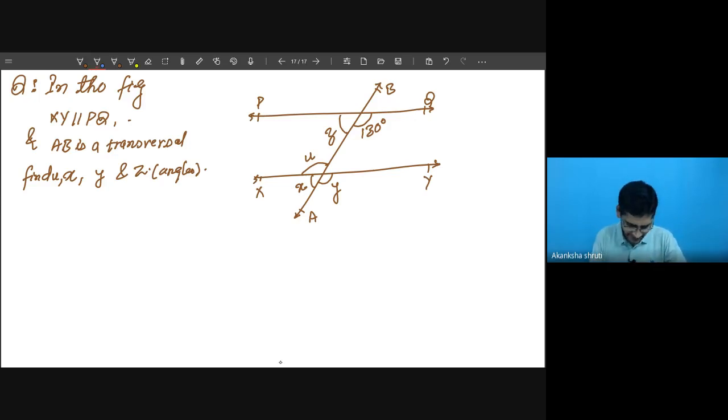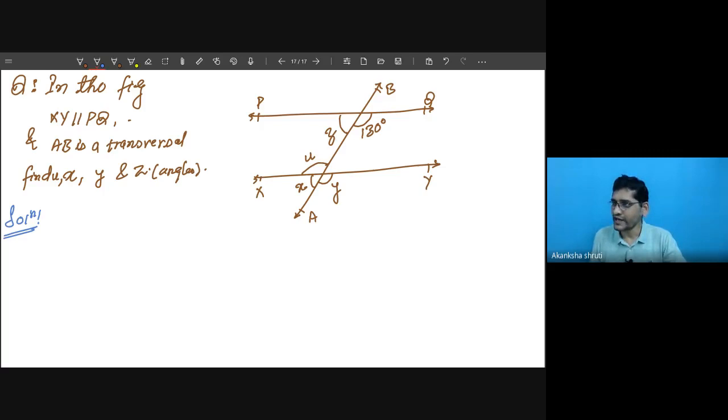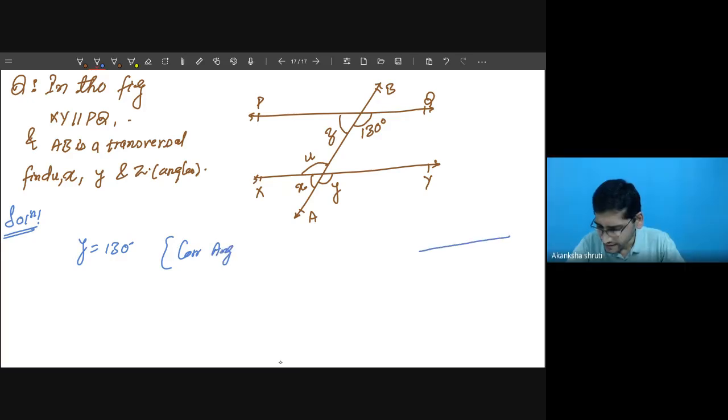Yes Soni, tell me. Y is equal to 130 degrees, corresponding angle. Very good. So students, watching this figure directly, we can write: angle Y is equal to 130 degrees by corresponding angles. If it is like this, whatever this angle is that is formed and this angle that is formed, these are corresponding angles, and these two angles are equal. So angle 1 equals angle 2 as corresponding angles.